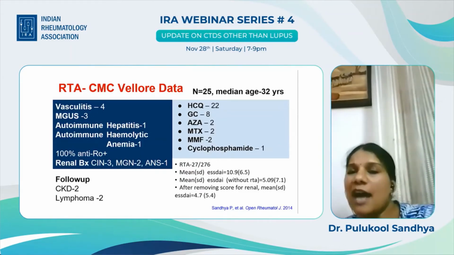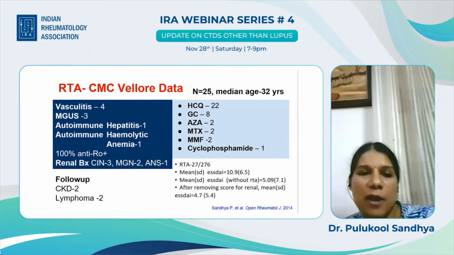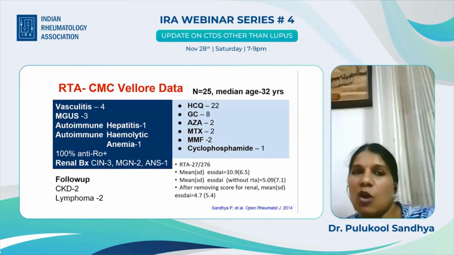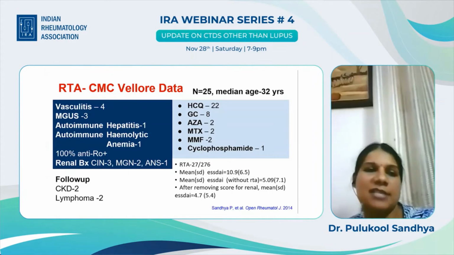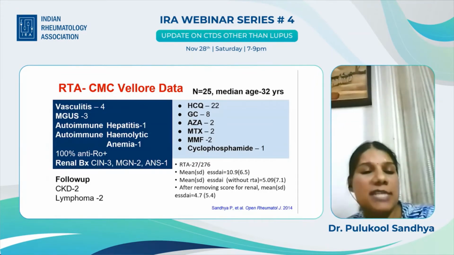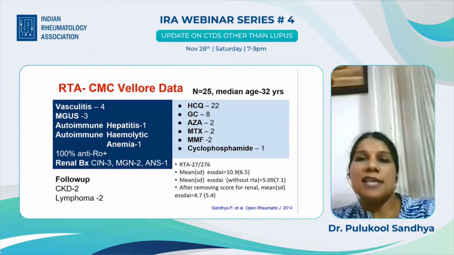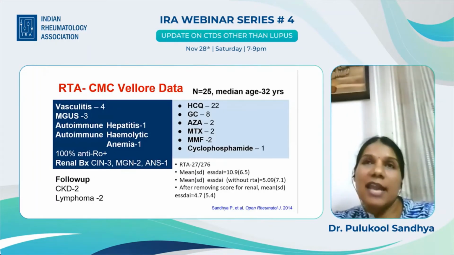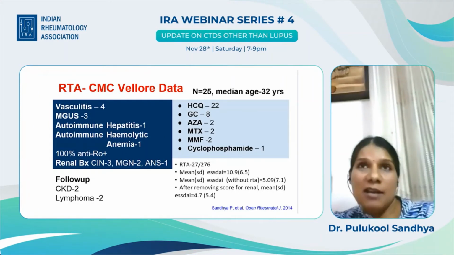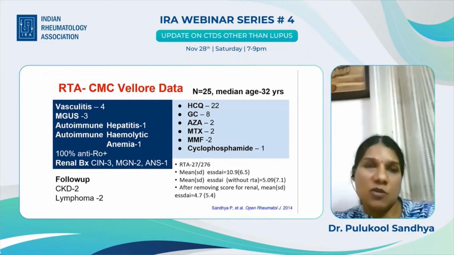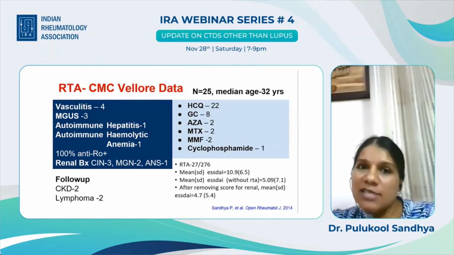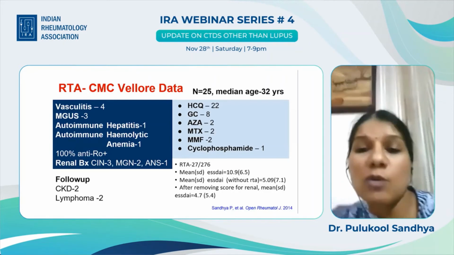So the dose of the other drugs was dictated either by the biopsy finding or the other component of extraglandular manifestation that was present. At follow-up, 2 patients developed CKD and 2 patients had lymphoma. So the point I want to emphasize here is the RTA group constitutes the youngest patients with Sjogren's syndrome. All of these patients are antibody positive, and because their disease onset is earlier, and because they have high titer antibody positive, these are the patients at highest risk of complications, including lymphoma.